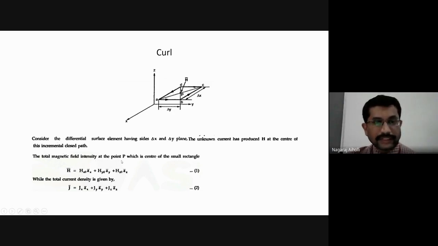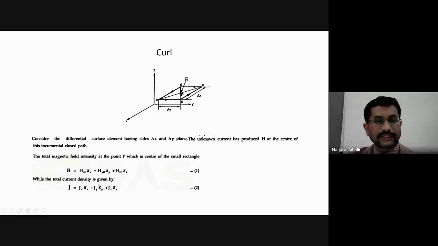The total magnetic field intensity at the point P, which is the center of the small rectangle, this small differential surface element, is given by H bar is equal to Hx naught Ax bar plus Hy naught Ay bar plus Hz naught Az bar. Hx naught is with respect to the origin, the x component; Hy naught is the y component, again with respect to the origin; and Hz naught Az bar is the z component.